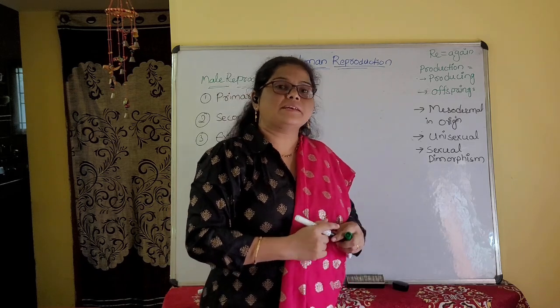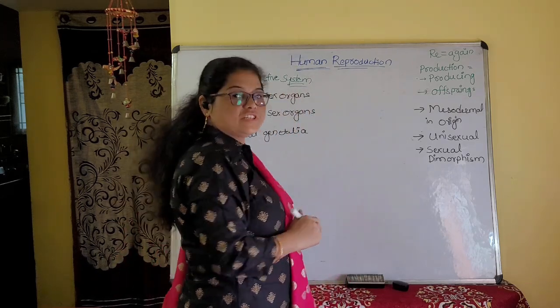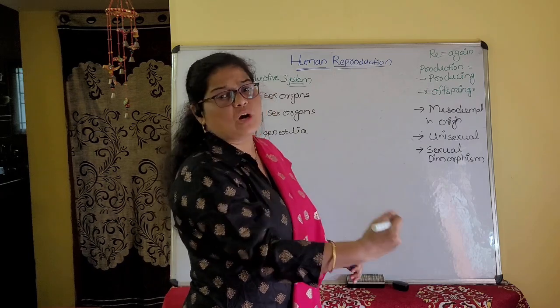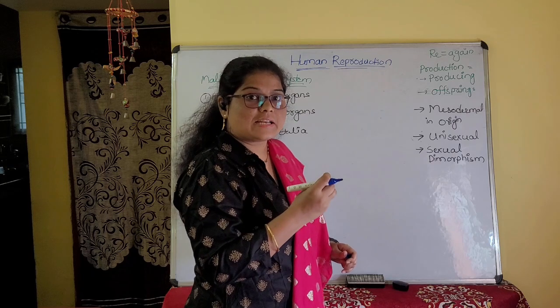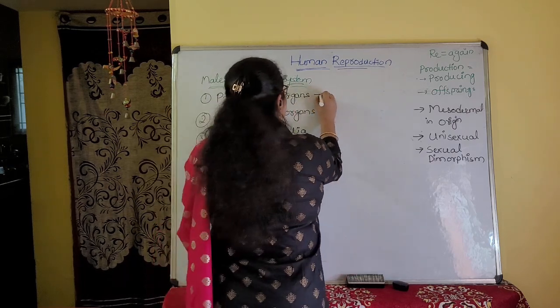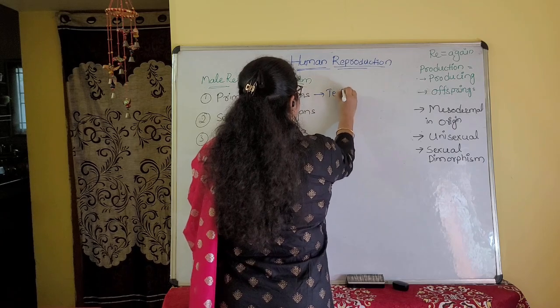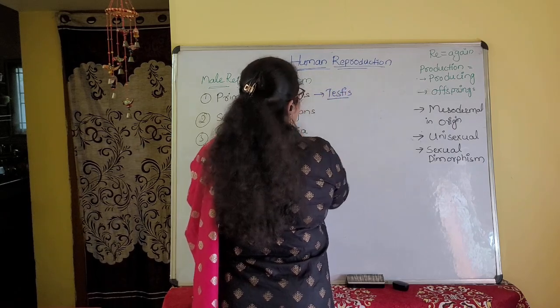Primary sex organs are the organs which are directly involved in the formation of gametes. Here we call them testes.